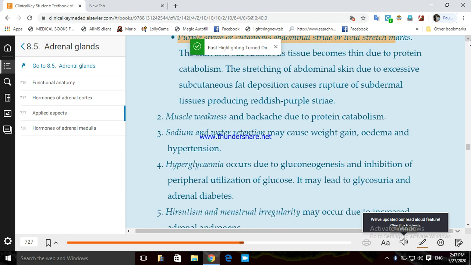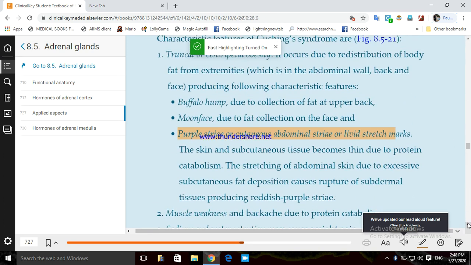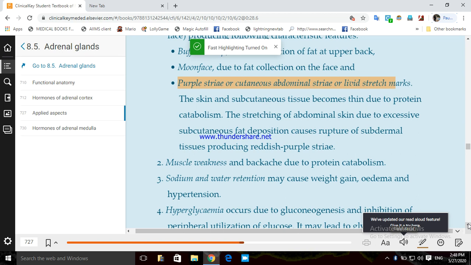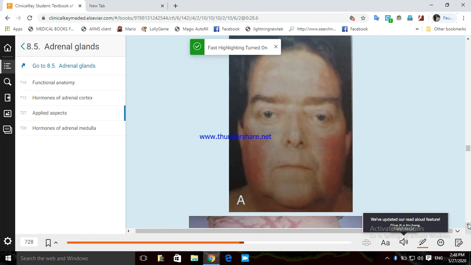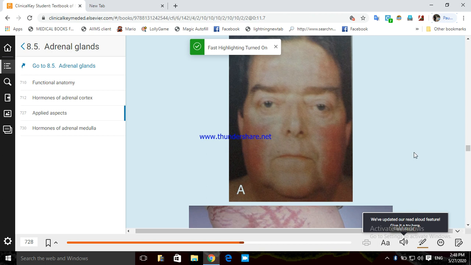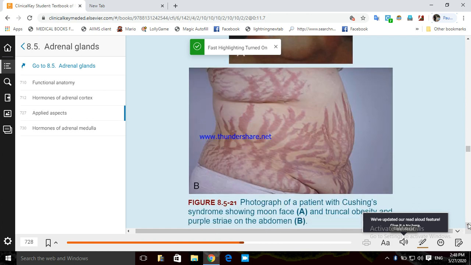Hypertension, hyperglycemia, sodium water retention, muscle weakness, purple striae, moon face, buffalo hump. All these things are the signs and symptoms of Cushing syndrome. Look at this. You can see the puffy moon face of this person, and you can see the purple striae of the abdomen, right? This is the thinning of the skin and subcutaneous tissues, the catabolism of the protein.